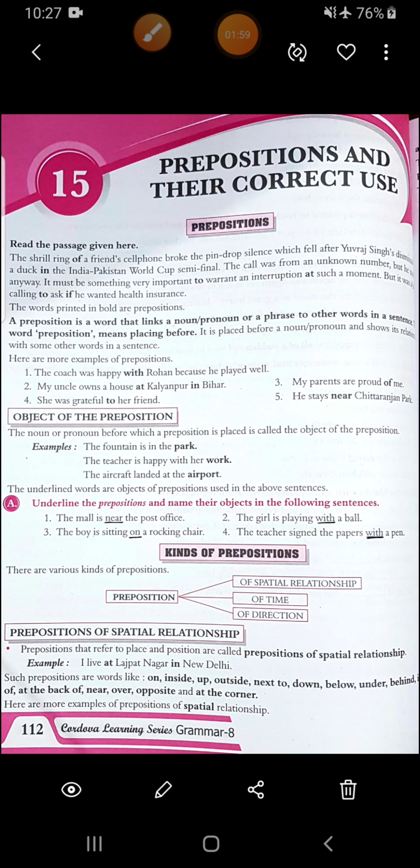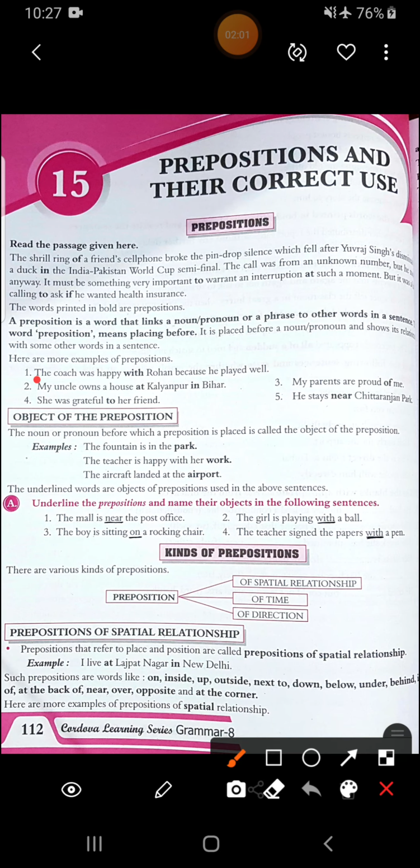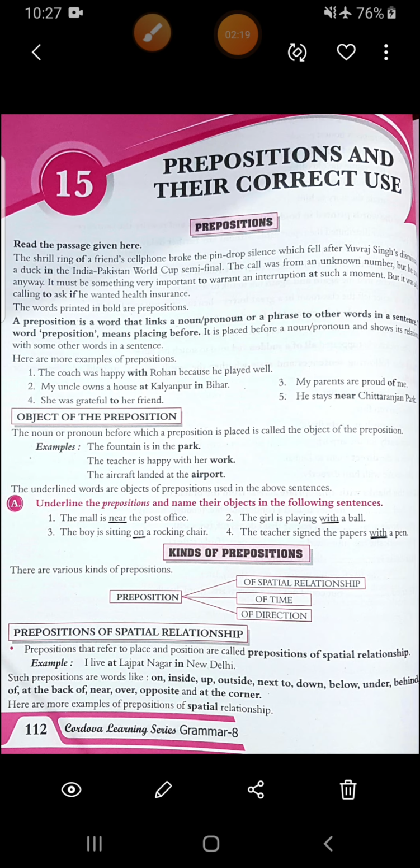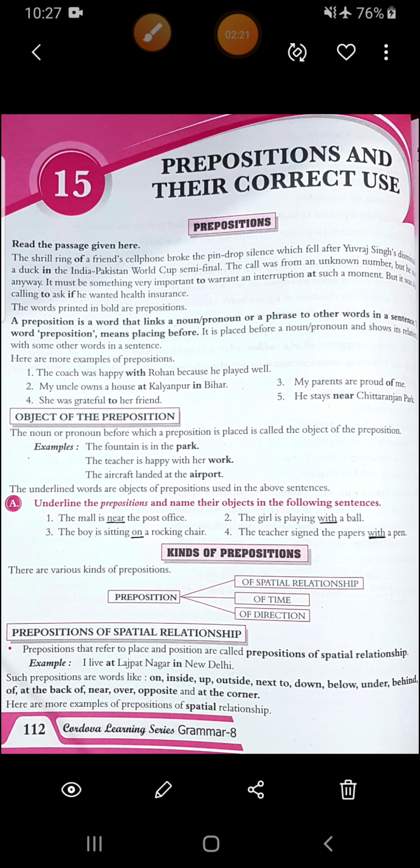Now see more examples that are given here. The coach was happy with Rohan because he played well. See, now if we just remove this "with", read it again. The coach was happy Rohan because he played well. Do you think it is giving a full, complete meaning? No. And there is not a proper link between the two parts of the sentence. So that is why we need a preposition.